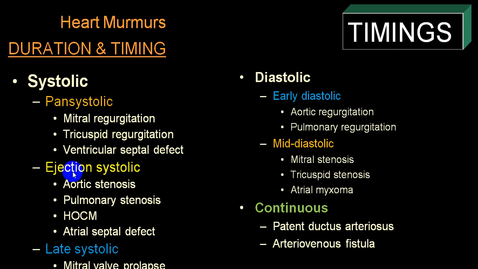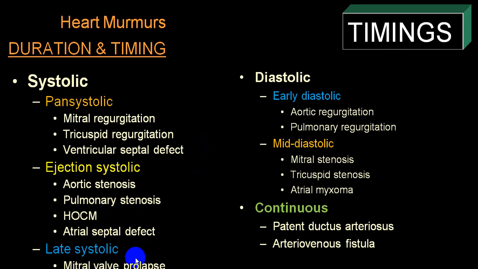Right? If you hear it in an early part of systole, we call it an ejection systolic murmur. Classical in case of aortic stenosis in aortic area, pulmonary stenosis in a pulmonary area. Forget about ASD and HOCM. Don't try to remember this. I'll be mentioning only these two as a classical example of ejection systolic. While mid-systolic, there are a good number of conditions we'll be showing you further.